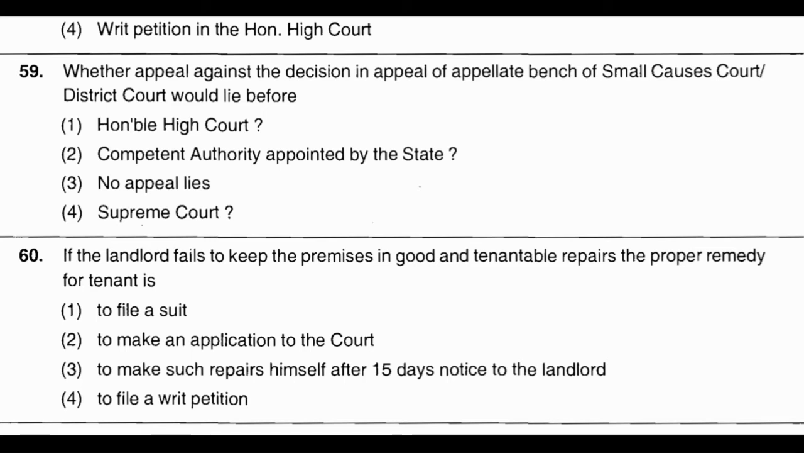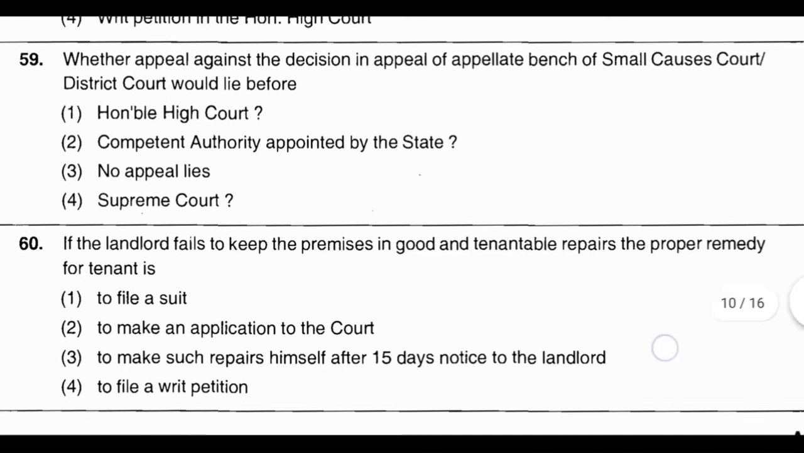Question number 60. If the landlord fails to keep the premises in good and tenantable repairs, the proper remedy for tenant is option number 1, to file a suit. Option number 2, to make an application to the court. Option number 3, to make such repairs himself after 15 days notice to the landlord. And option number 4, to file a writ petition. And the correct answer is option number 3, to make such repairs himself after 15 days notice to landlord.